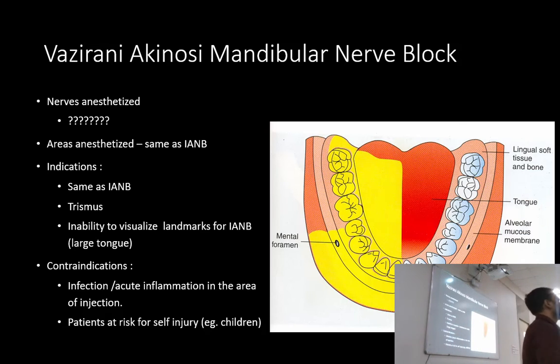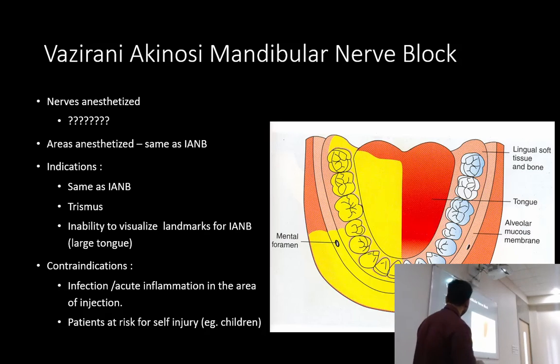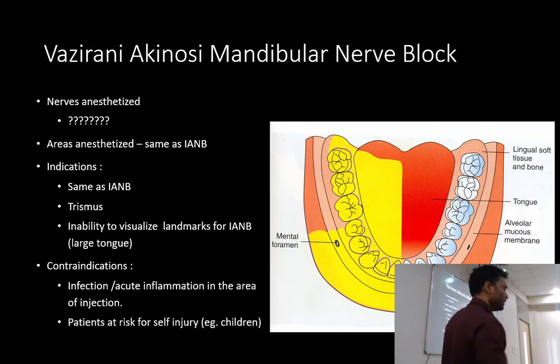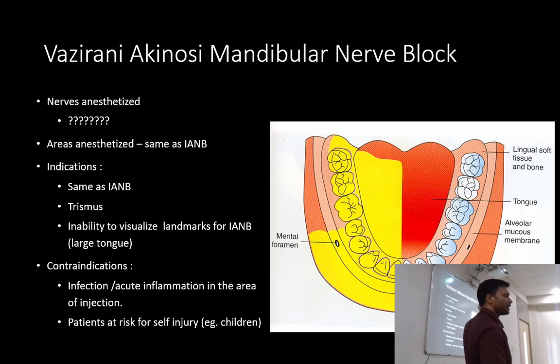Okay, or in some cases the patient is too fat and उसकी वजह से we are not able to visualize the landmark properly. तब भी we can go for Vazirani Akinosi technique. And again contraindication जो मैंने बताया था, again if there is infection at the site of injection, medial to the ramus, then we are not going to go with this technique. We can go for Vazirani Akinosi or the not Vazirani, Gogetz or extraoral.